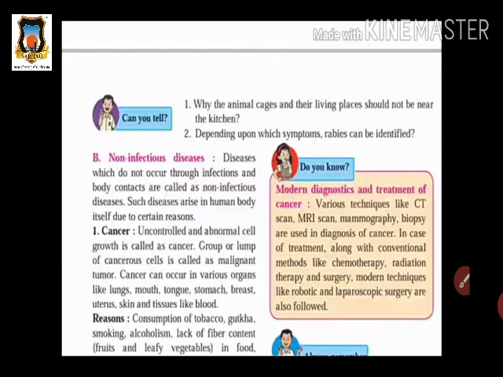So how do these diseases occur? Such diseases arise in the human body by themselves due to certain reasons.